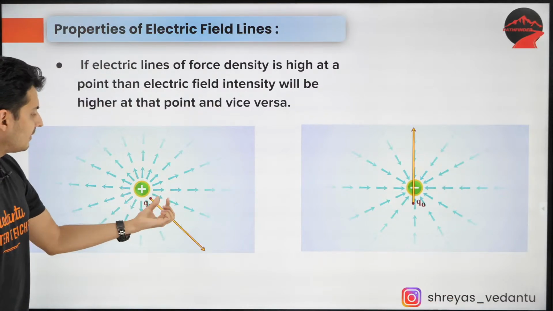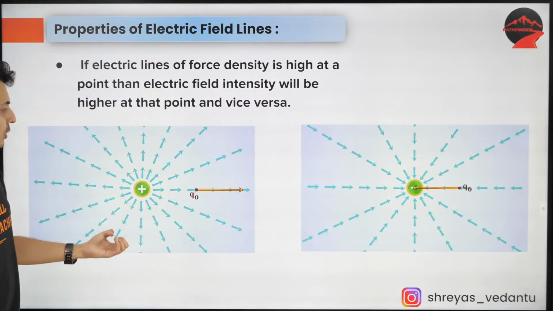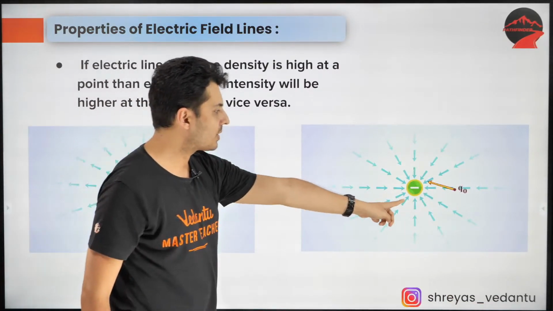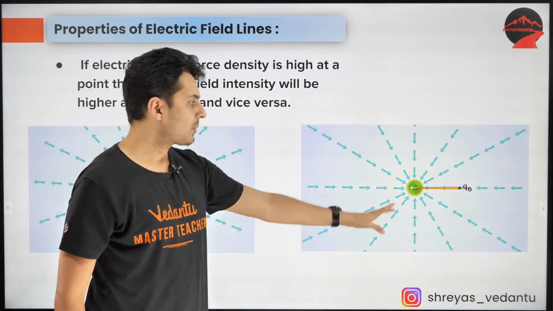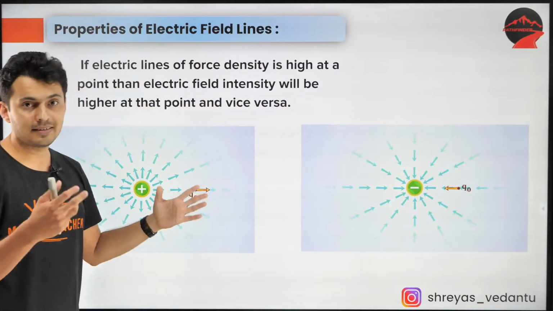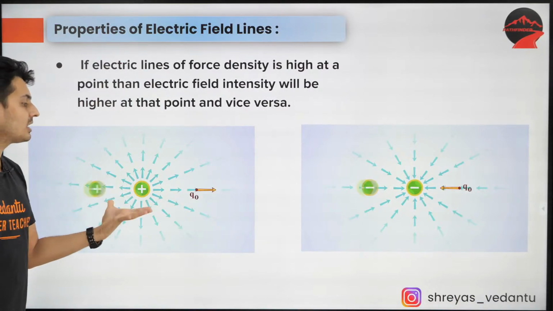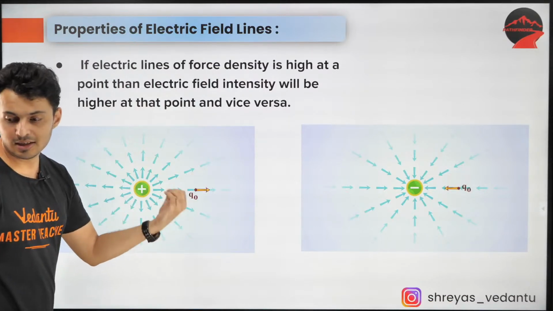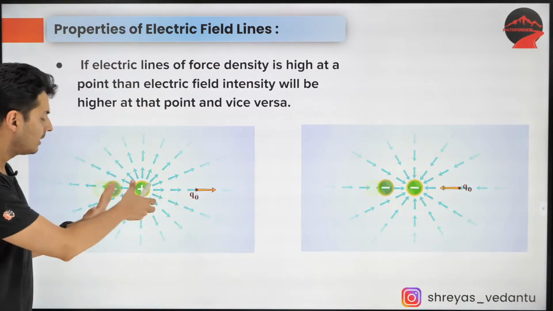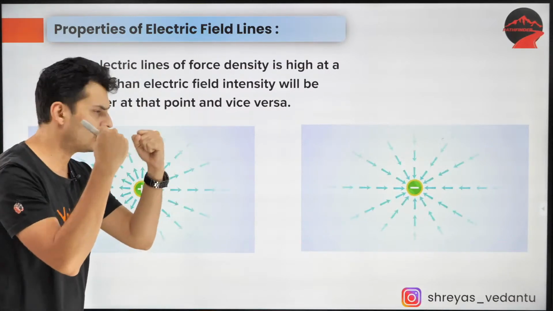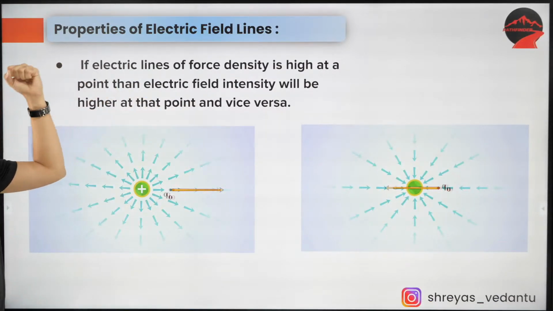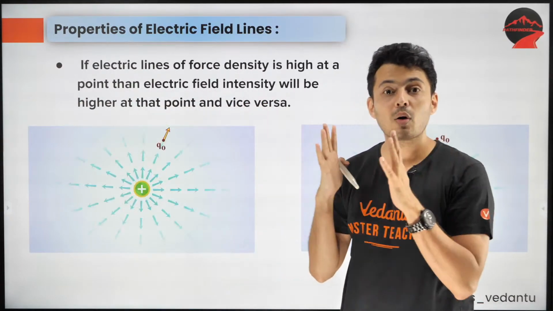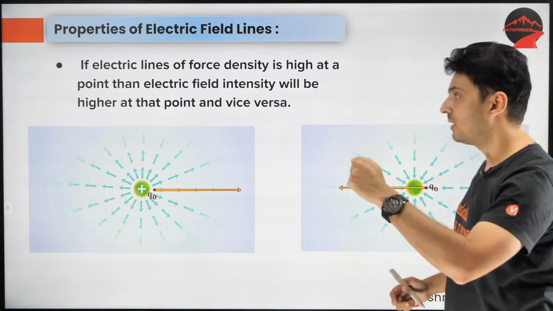So very far away, the field is low. As you come close, you will see the field becomes higher, the density is higher. Same thing over here. When you come close, the field becomes higher. When you go far away, the field becomes less. In fact, if you increase the charge also, like you can see in the simulation, as you add more and more charge, the field around it will also increase. It will become stronger. So very, very important. The number of lines passing through a given section, the density, the closeness, decides the strength of the field. Keep this in mind.